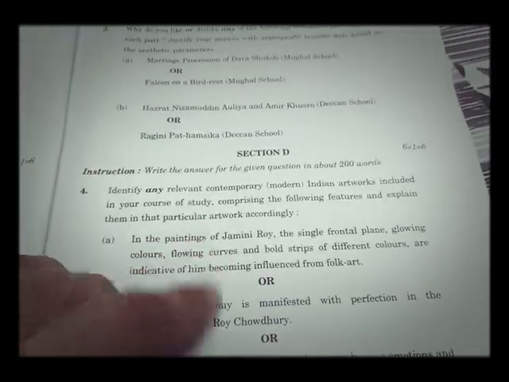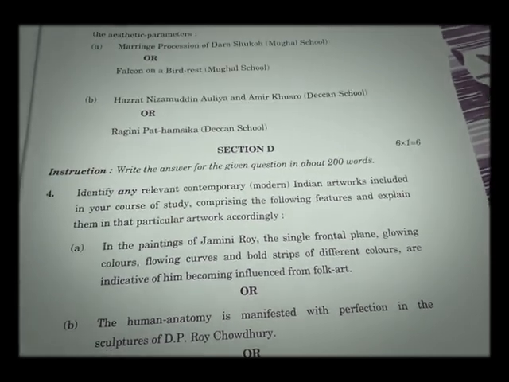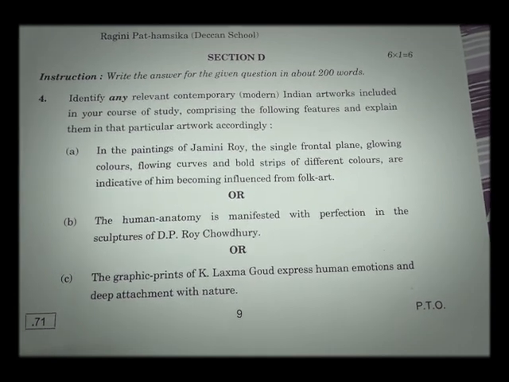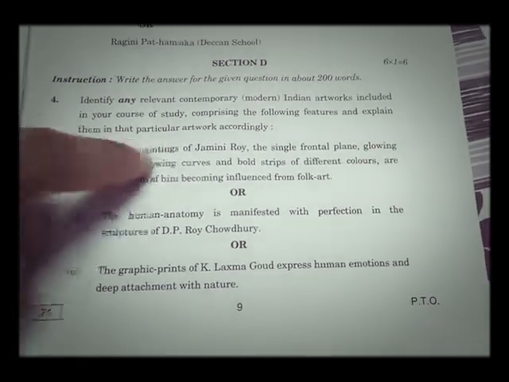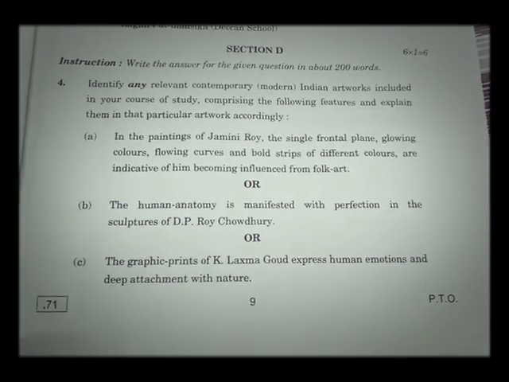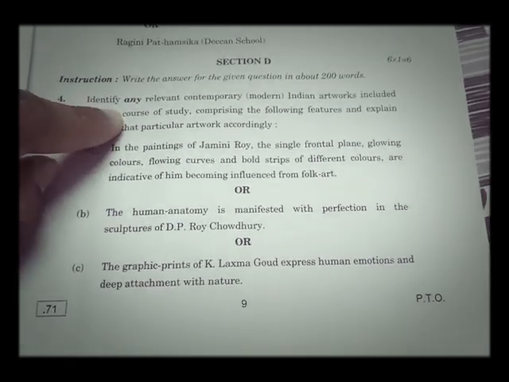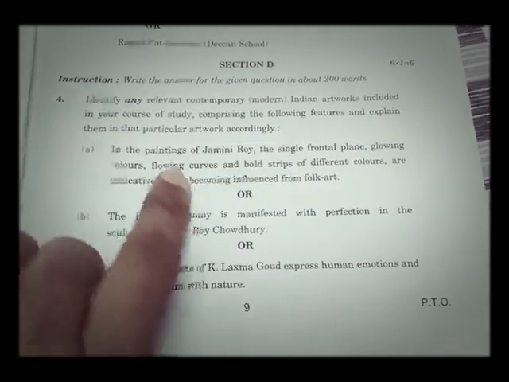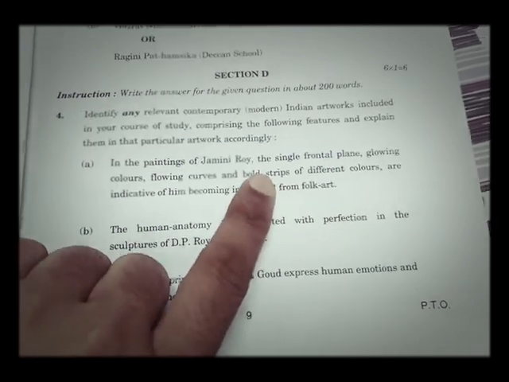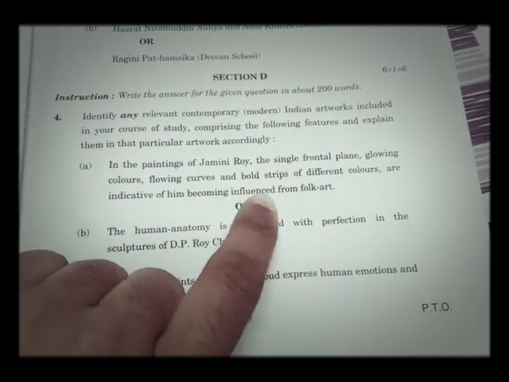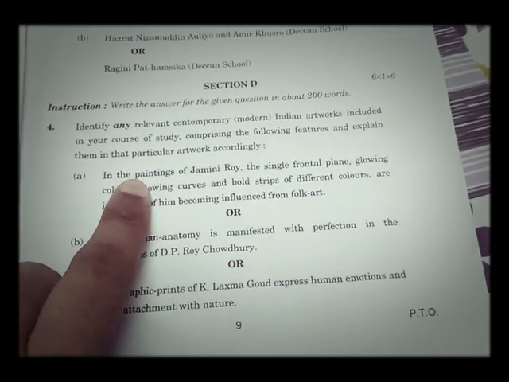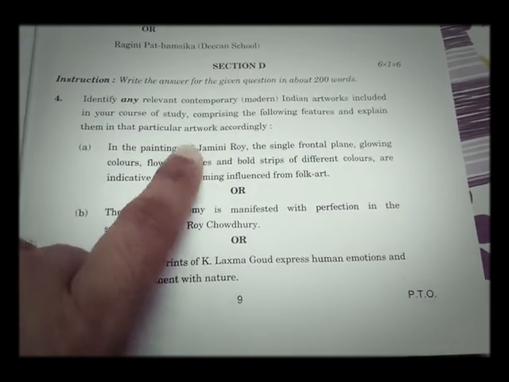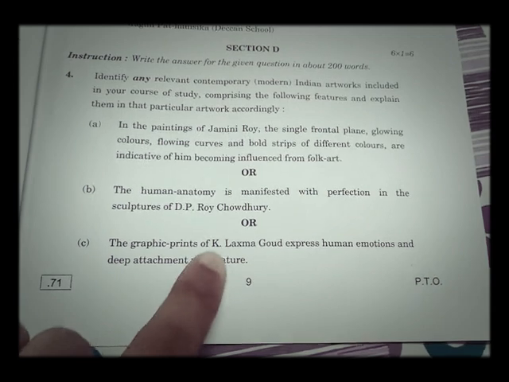Section D: one question for 6 marks. For that they have given 3 options, A, B and C. Out of these 3 you have to choose any one. In this question, what they have asked you is to identify any relevant painting based on the explanation. In the paintings of Jamini Roy, like this explanation, you have to identify any painting of Jamini Roy which is influenced by folk art. So in your course there is a painting of Jamini Roy, Mother and Child. They are indirectly asking you to write about that painting, like this D.P. Roy Chowdhury, K. Laxman.